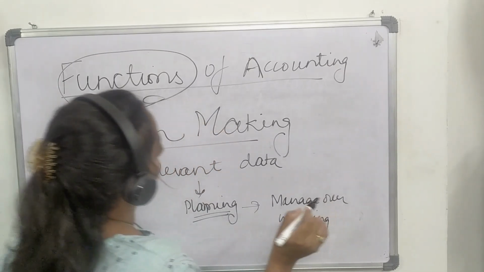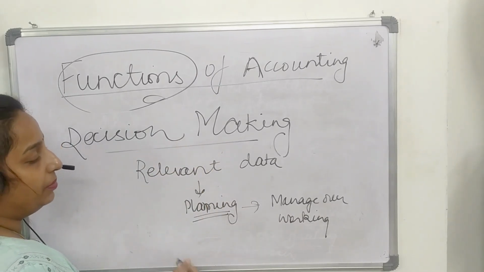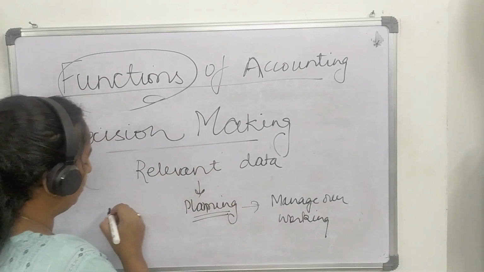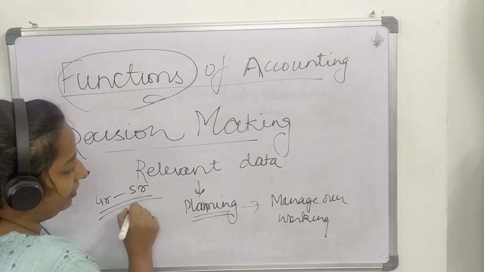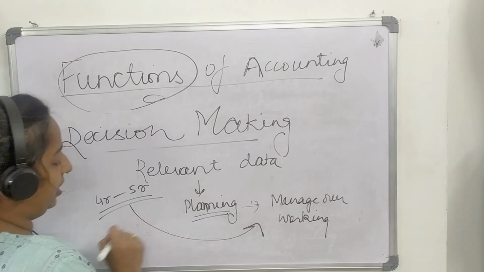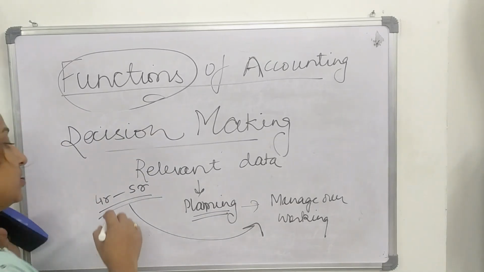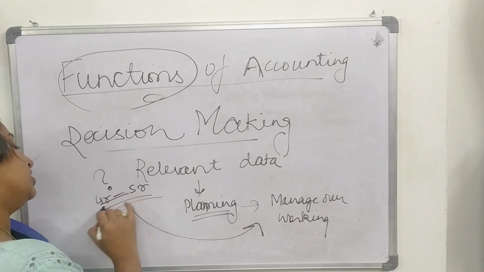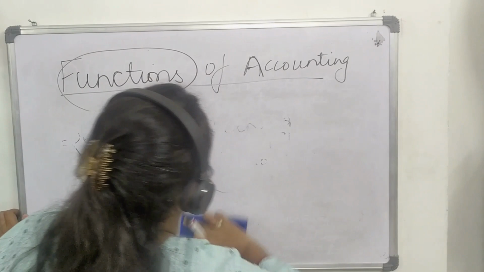This is called decision making. In my earlier example, since there was a difference between 4 crore and 5 crore, now we will be able to manage and work accordingly, and we can make a decision on what is the reason for such difference. This is the next function of accounting.